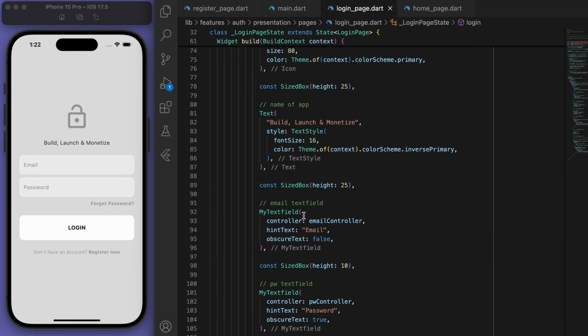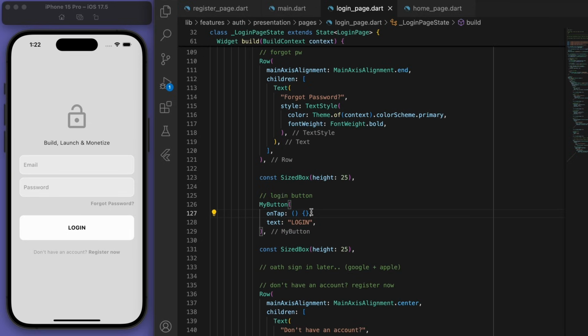Sweet, we did the method. Now let's pass it to our button. And let's test this out.